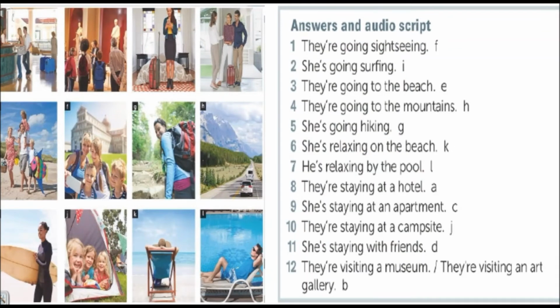So here are the answers about the vacation activities. Number 1, letter F. Number 2, letter I. Number 3, letter E. 4, letter H. 5, letter G. 6, letter K. 7, letter L. 8, letter A. 9, C. 10, J. 11, D. And 12, letter B.